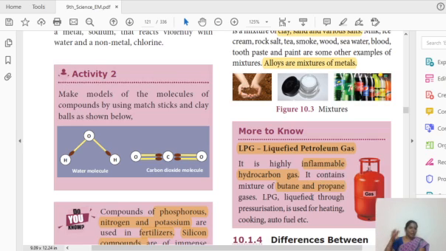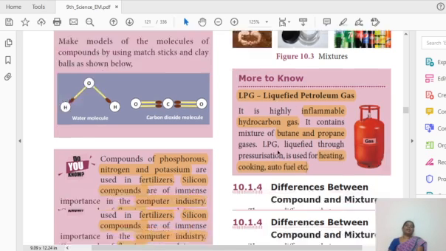It is used for heating, cooking and auto fuel purposes. So LPG, liquefied petroleum gas.